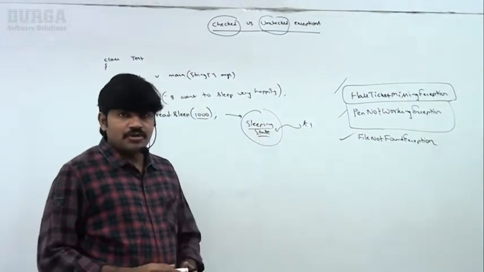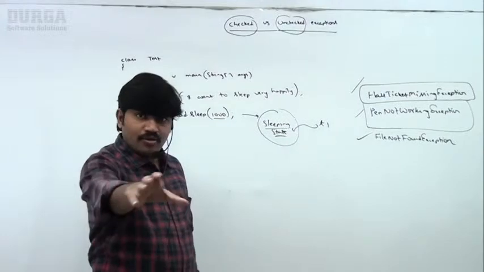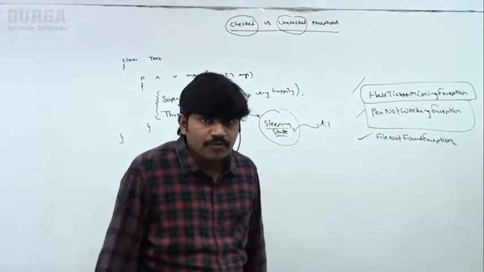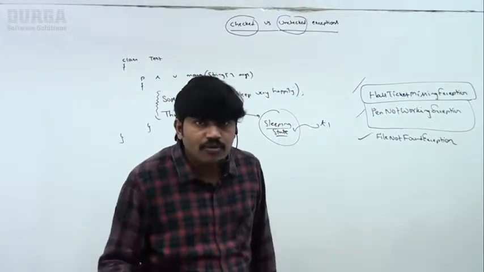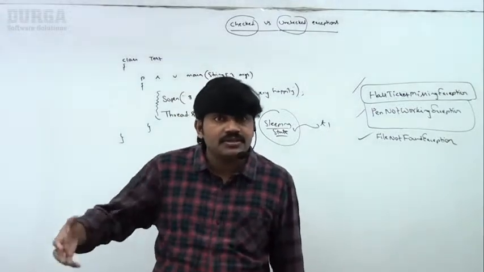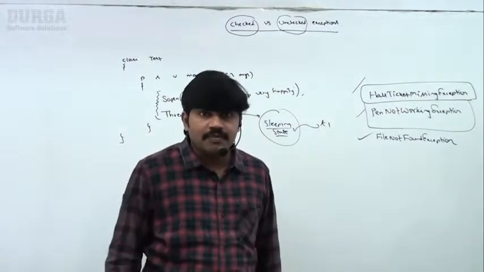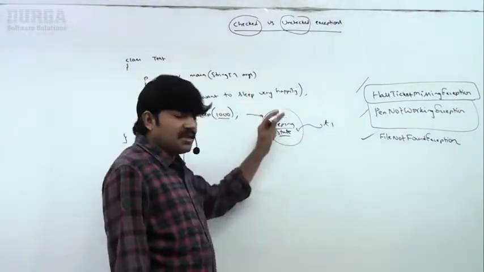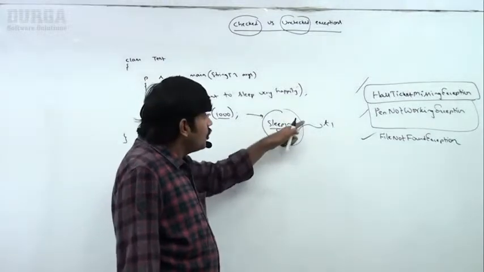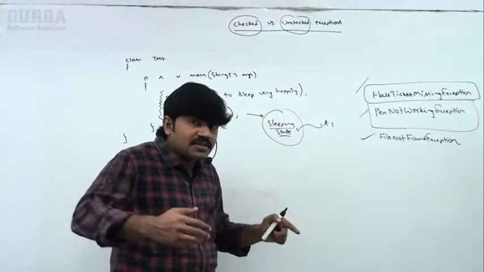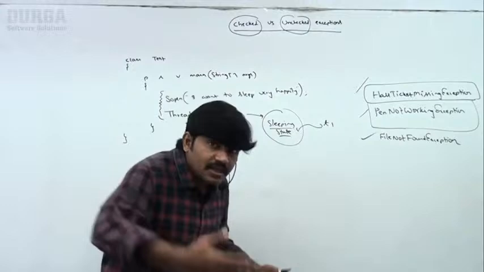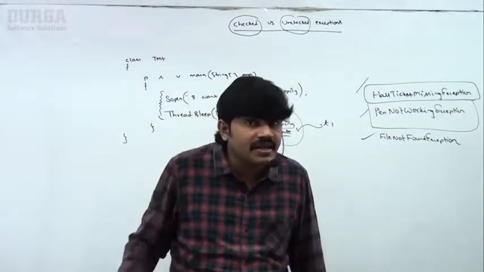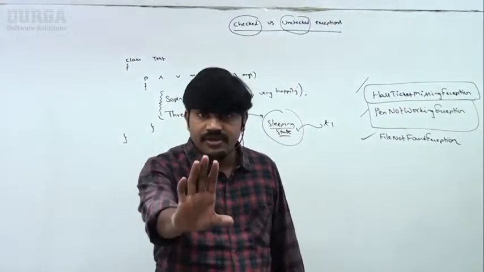Suppose you are sleeping in your room. Your friend says, please wake up, shall we go for a movie, or shall we go for chai, or shall we go for class? Someone is going to interrupt you. So if a sleeping person gets interrupted, immediately we are going to get an exception. What is that exception? InterruptedException.